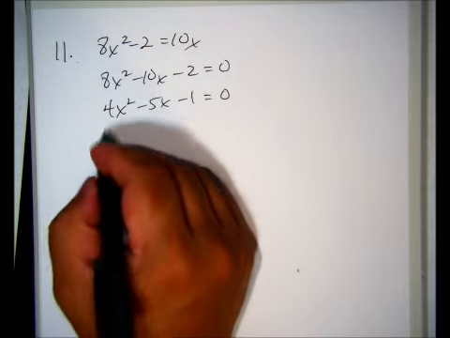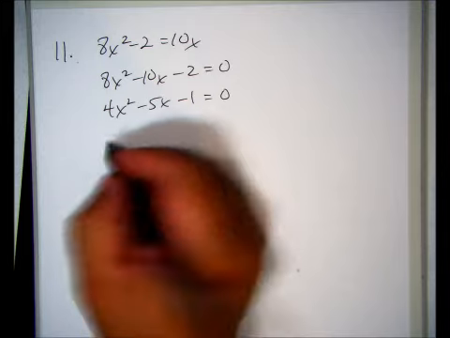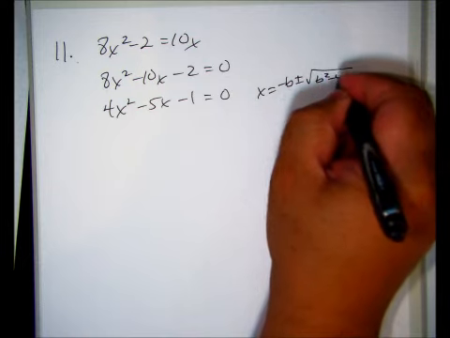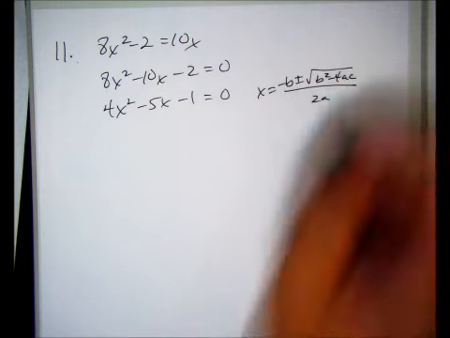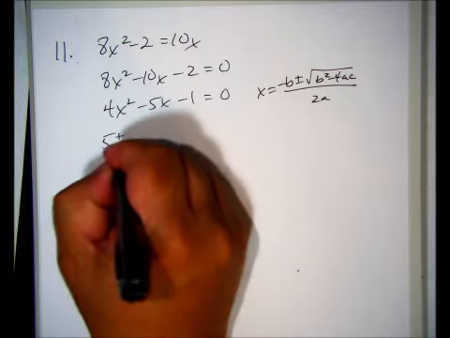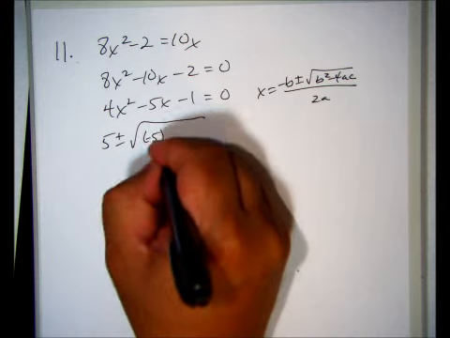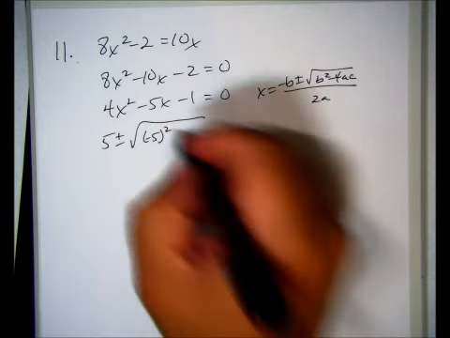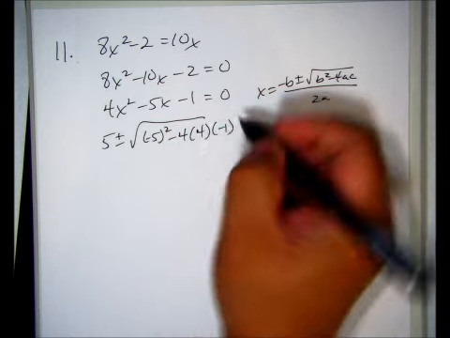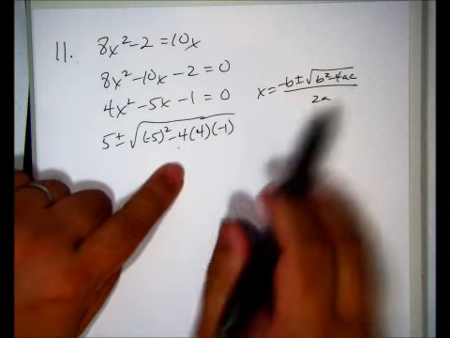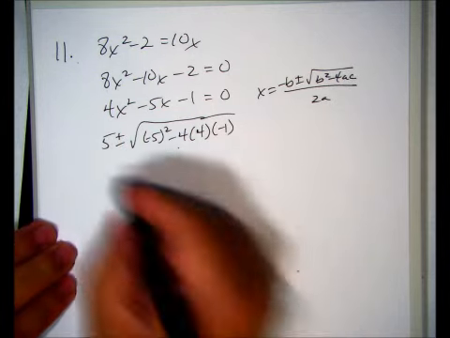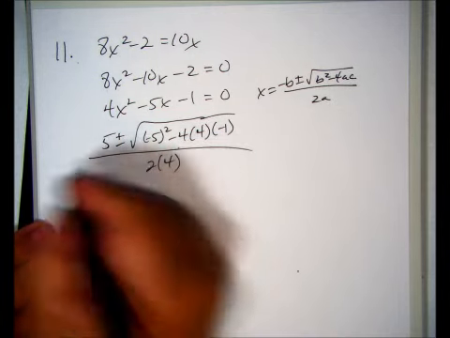Alright, so here we go. I said I wouldn't do this for the other problems, but I'm going to write it down anyways. I'm mumbling. Sorry. Okay, here we go. Opposite of b, so it's 5 plus or minus square root of negative 5 squared minus 4 times 4 times negative 1. Remember, this 4 is always part of the formula. So this 4 is from a and c is negative 1. Alright. All over 2 times 4. This is x.